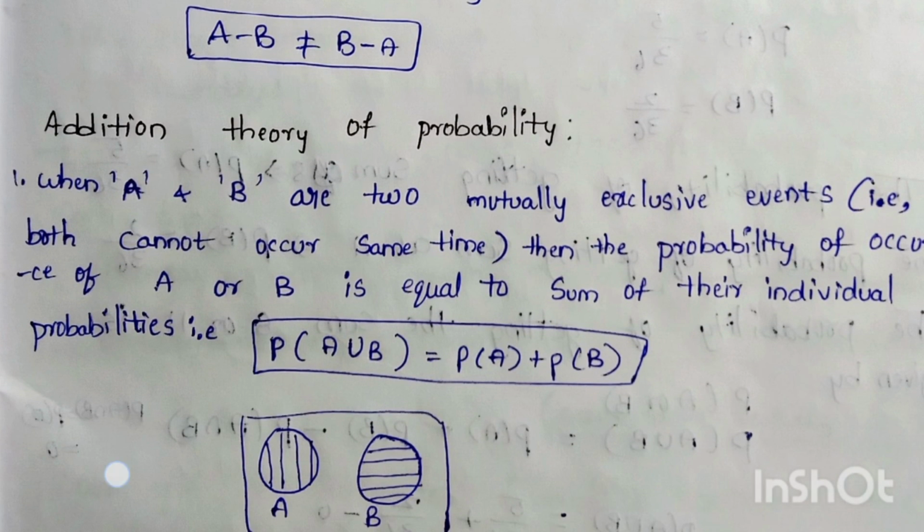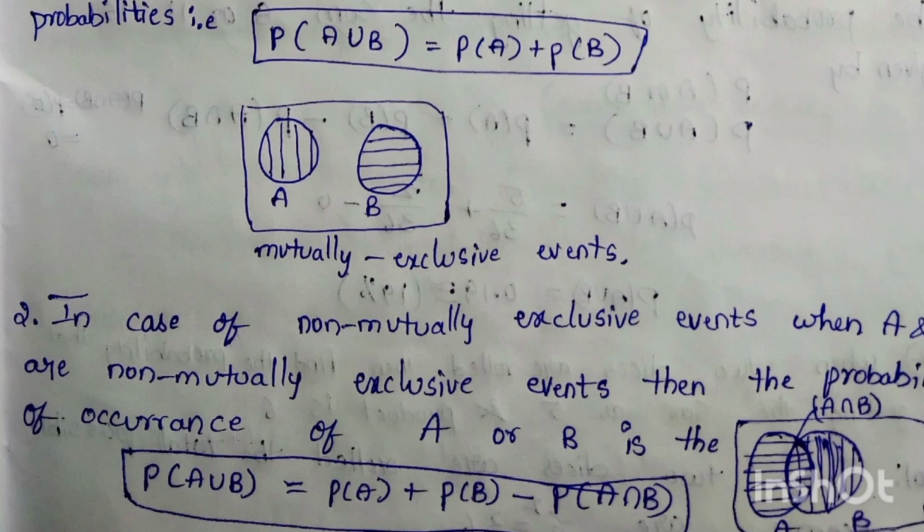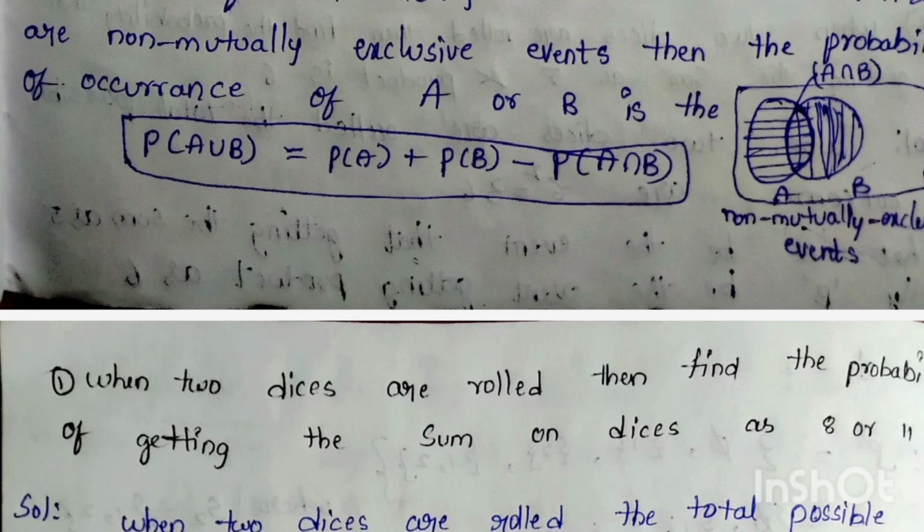Addition theory of probability. Probability of A union B is equal to probability of A plus probability of B when there is no common value, that is, the intersection vanishes. This is the mutually exclusive case. In case of non-mutually exclusive events, P of A union B is equal to P of A plus P of B minus P of A intersection B, as you can see in the graph also.